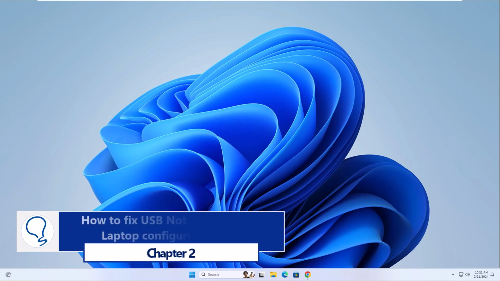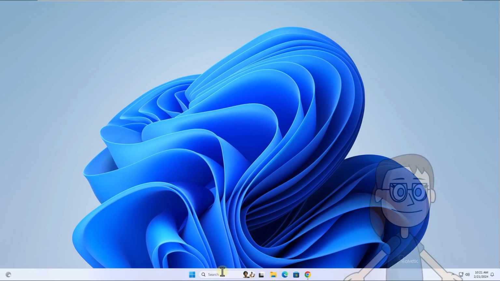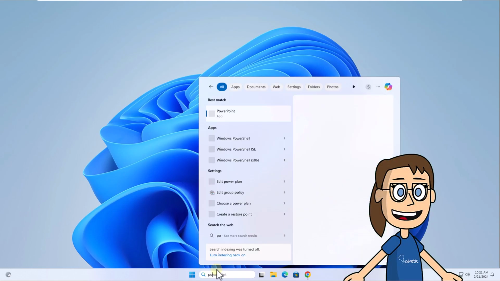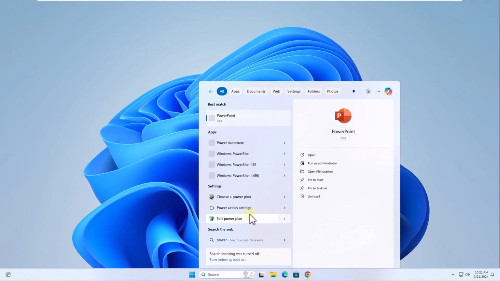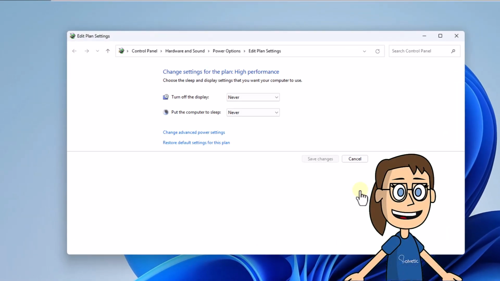Chapter 2. How to fix USB not recognized in laptop configuring power. To start, enter power in the search box, click Edit Power Plan. After this, click on the line Change Advanced Power Settings.